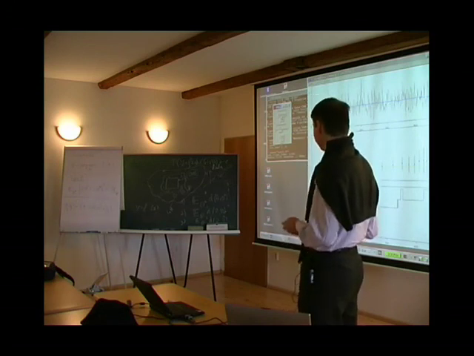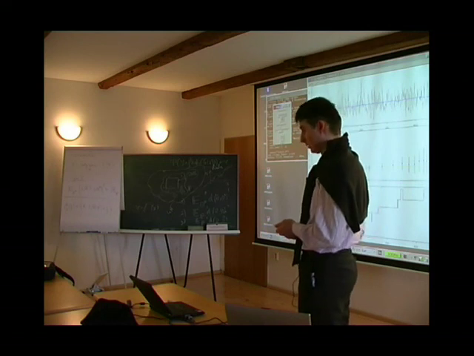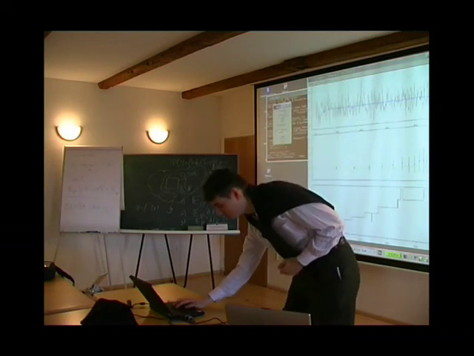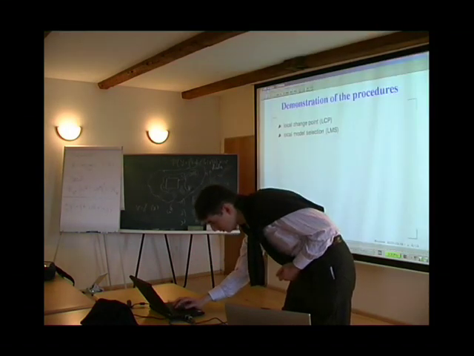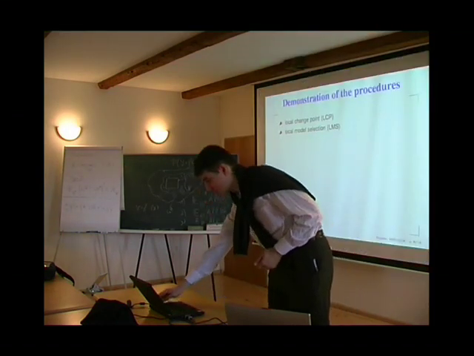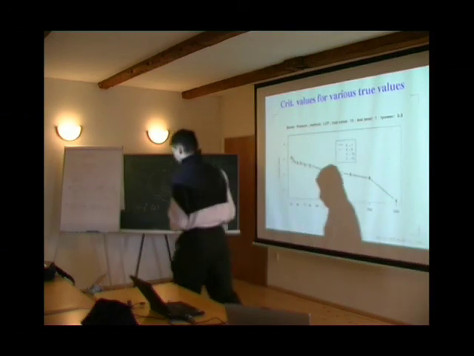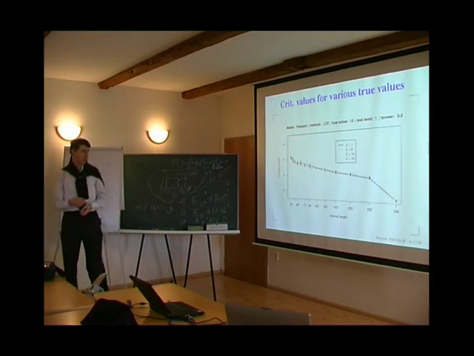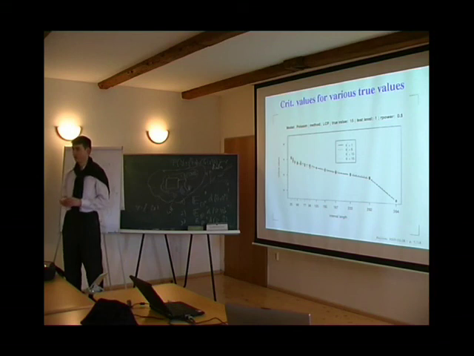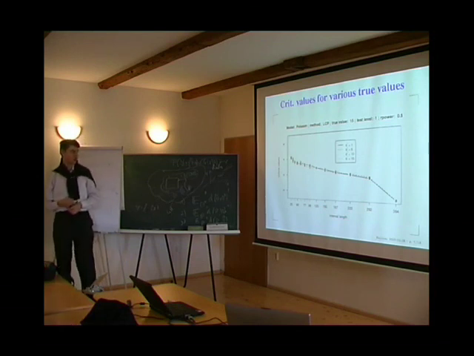I have another demonstration for the local change point, but it will come later. But maybe you show something about the critical values. Now we return to this thing. Look at the influence of alpha and r on the critical values. First of all, we consider not only alpha and r, but also the unknown true parameter. Here is exactly this case.